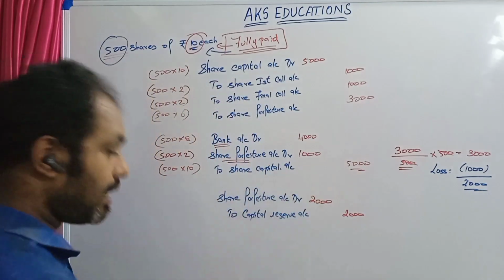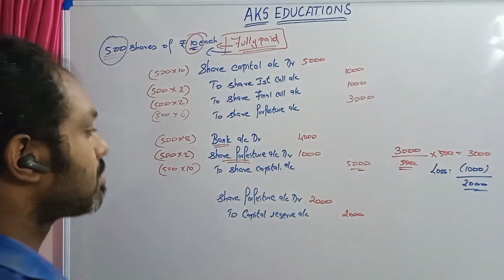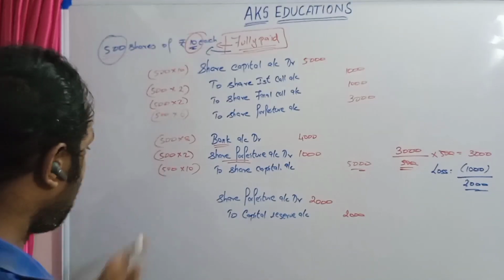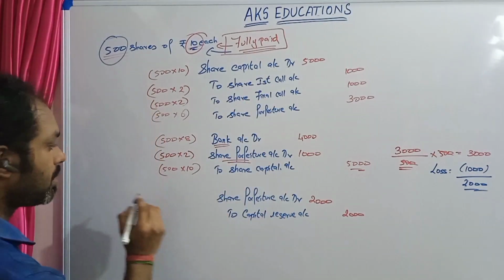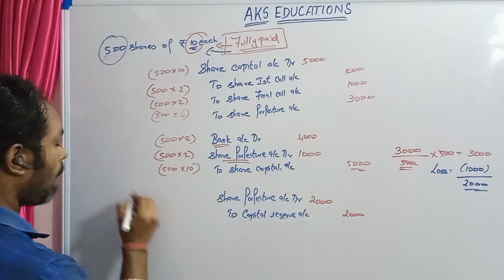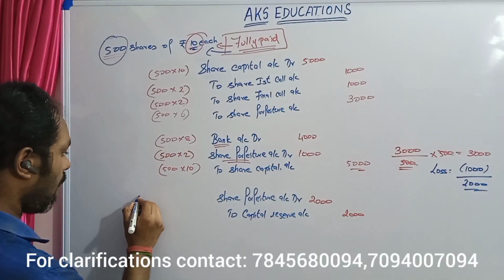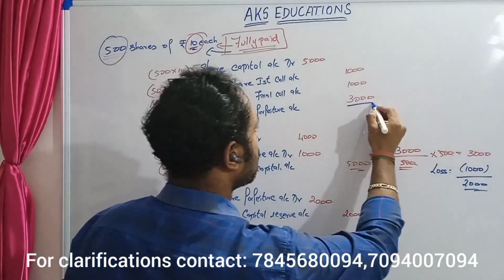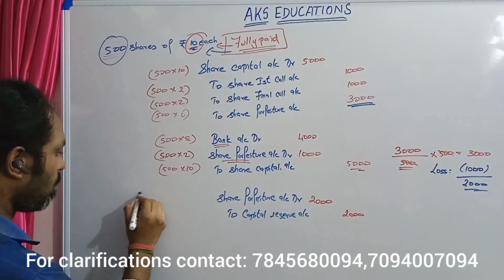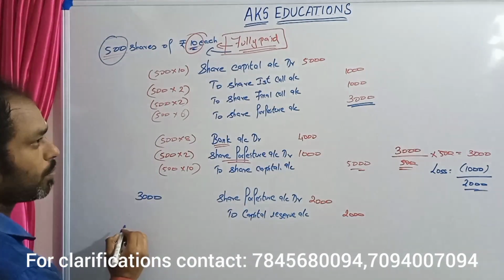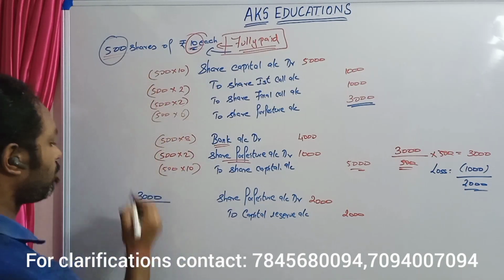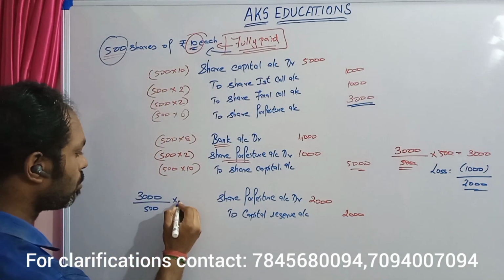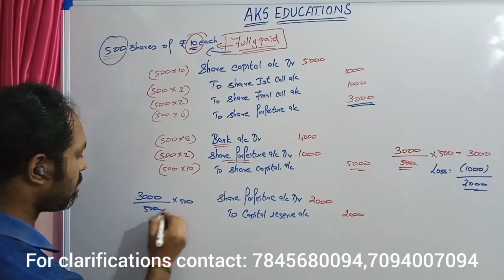I'll do that working once again because that is really important. The formula is amount forfeited divided by number of shares forfeited, into number of shares reissued. Amount forfeited, 3,000 rupees is forfeited, divided by number of shares forfeited. How many shares are forfeited? 500 shares are forfeited. Into how many shares are reissued? 500 is reissued.